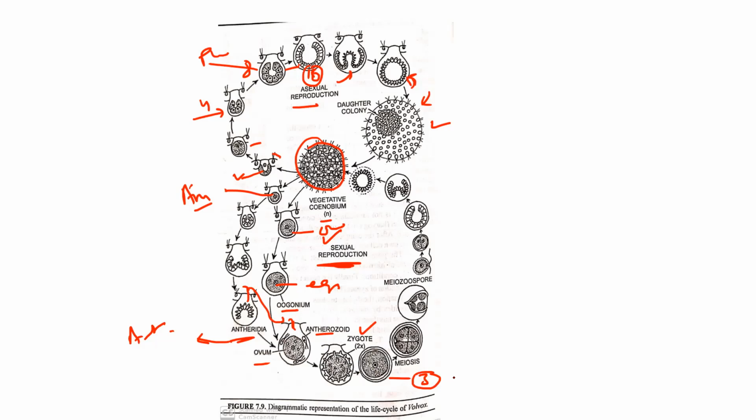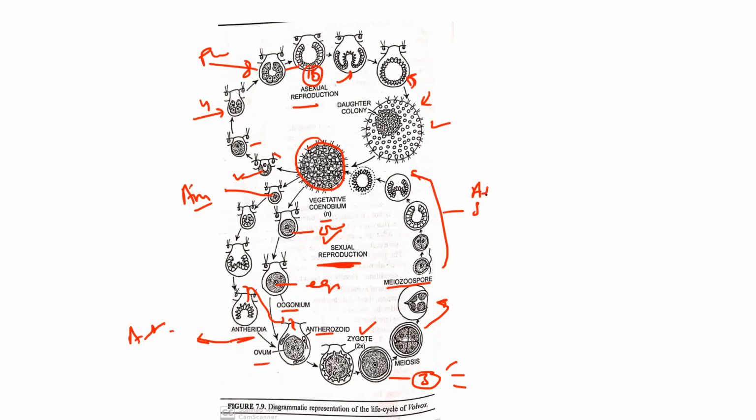After the formation of the zygote, it develops a three-layer structure known as exospore, endospore, and mesospore. After that, it undergoes meiosis and forms four cells known as zoospores. So these are the four zoospores, and each zoospore develops a new coenobium by its development.